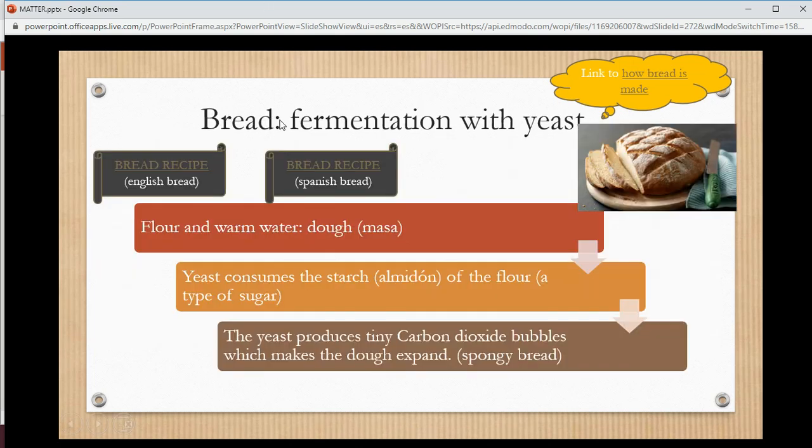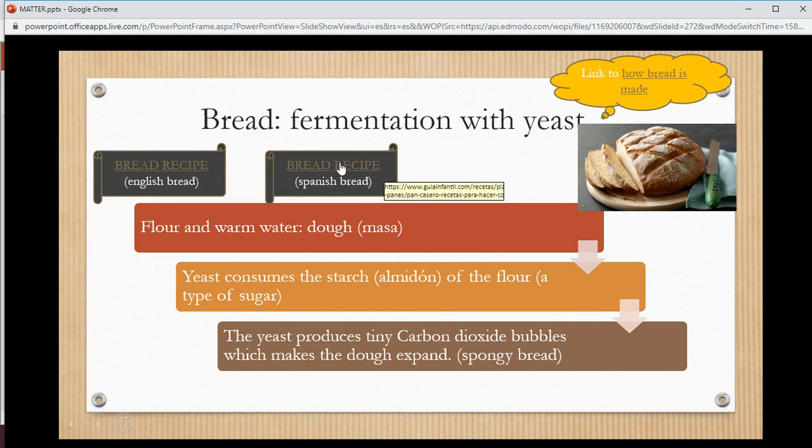Another one, bread, el pan, is also made with yeast. And this is the funny thing, it's the same species of yeast. Es la misma especie, la que hace el pan que la que hace la cerveza o la que hace el vino o la que hace la sidra. Es Saccharomyces cerevisiae. No hace falta que lo sepáis, pero es curioso.